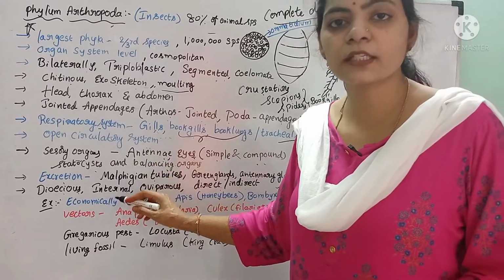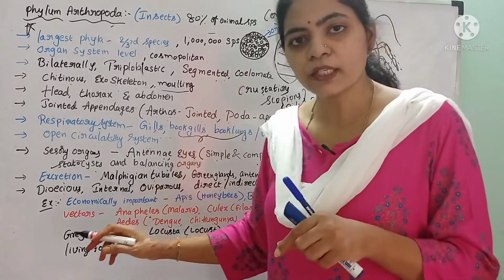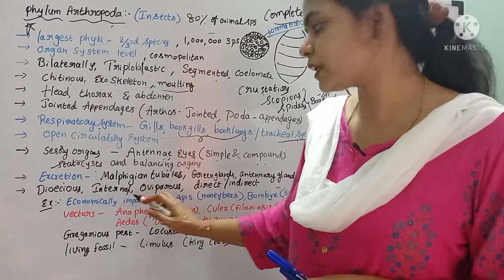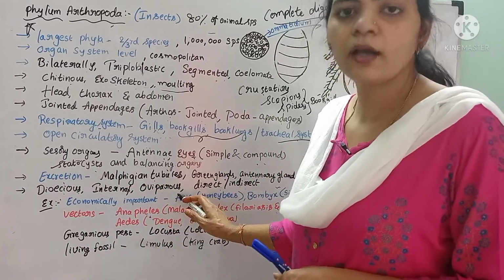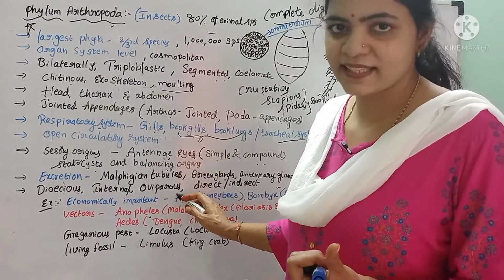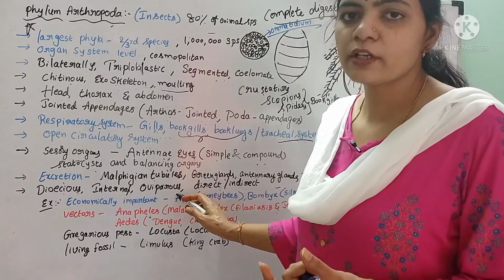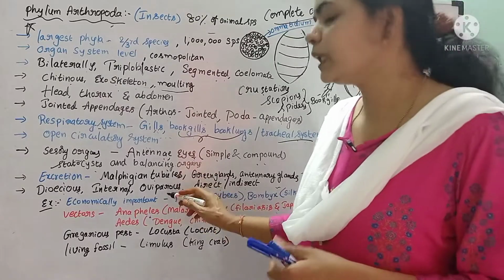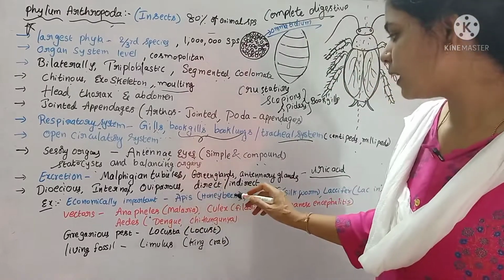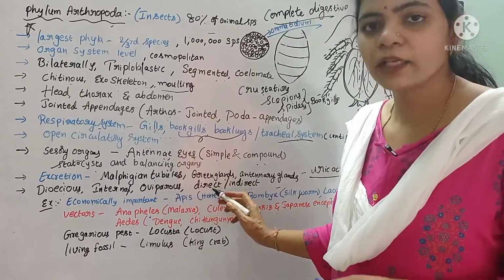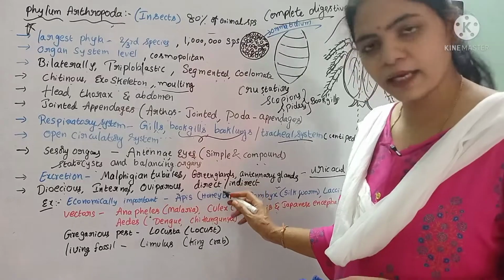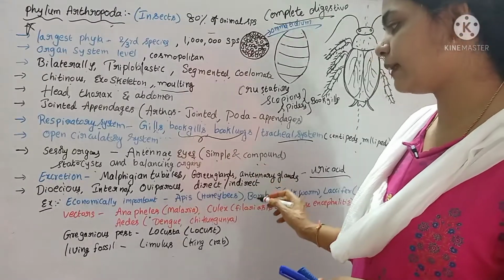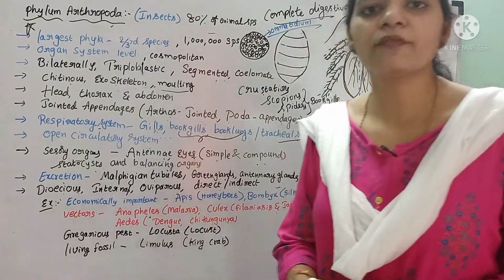And fertilization is internal. Internal means the fertilization takes place inside the body of the female. And they are oviparous, that means they lay eggs. Egg-laying animals are called oviparous. And the development is direct or indirect. Some of them show direct development, and in some cases larval development occurs, hence they are indirect also.